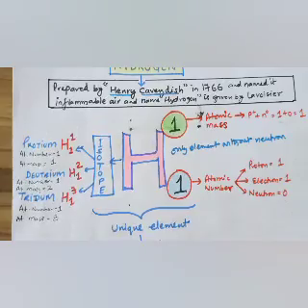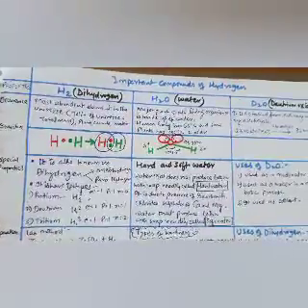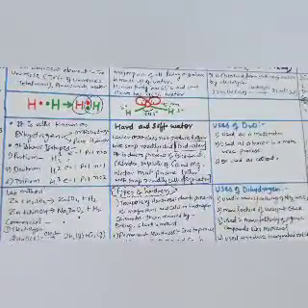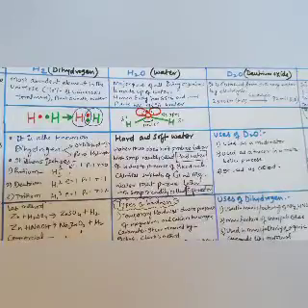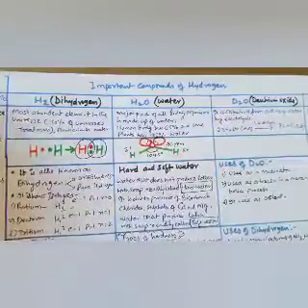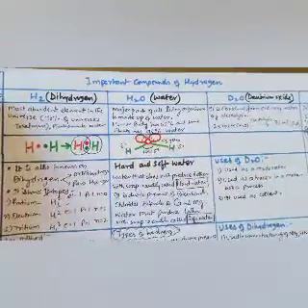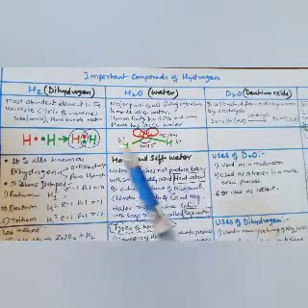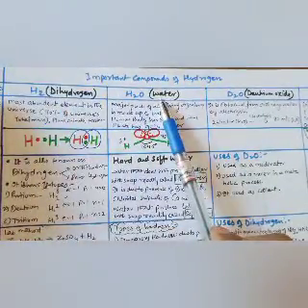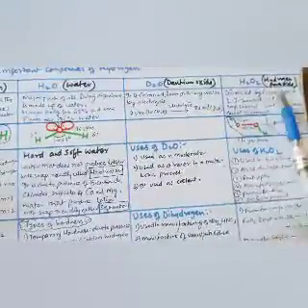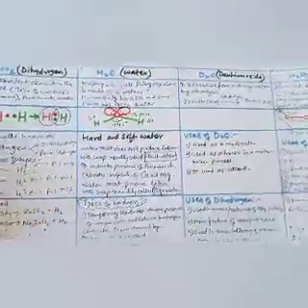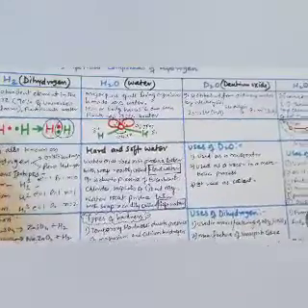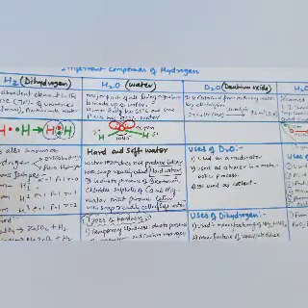Tomorrow we are going to do all the important compounds of hydrogen, for which I made this chart. With the help of this table, we will understand and compare each compound also: dihydrogen, water, oxides, hydrogen peroxide, and hydrides, basically 5 compounds.